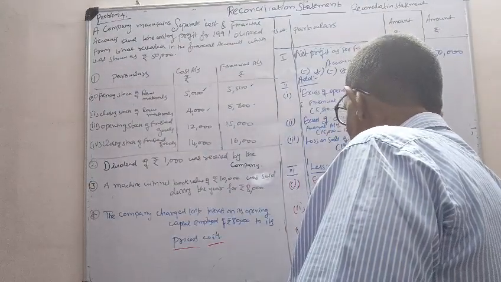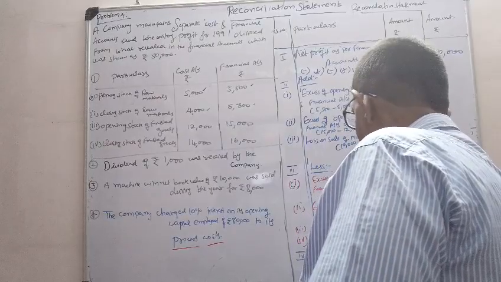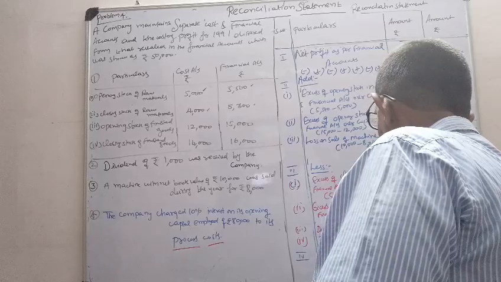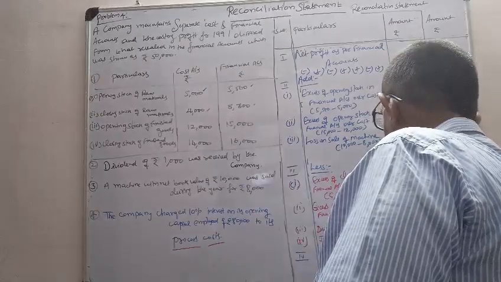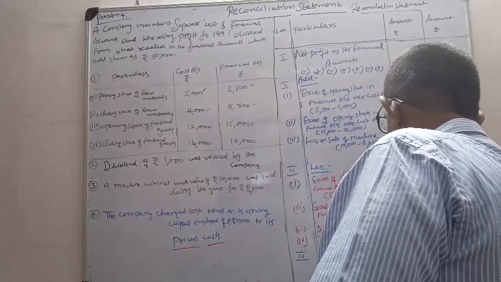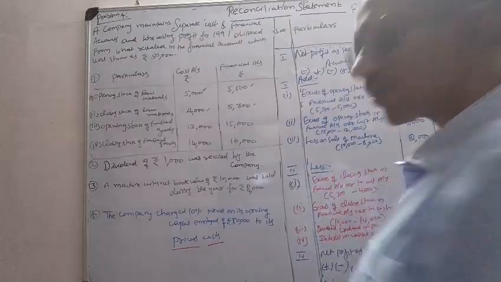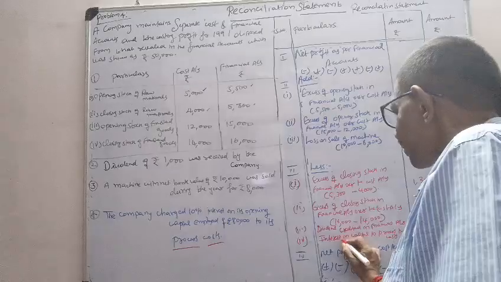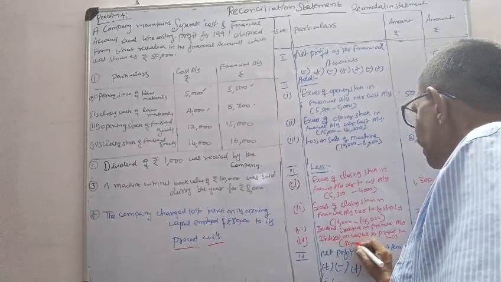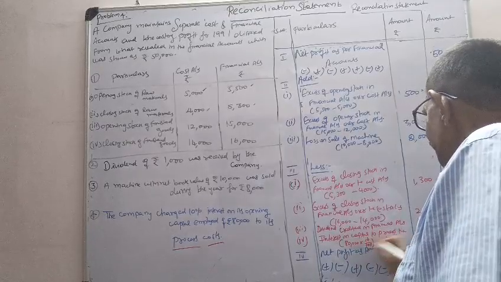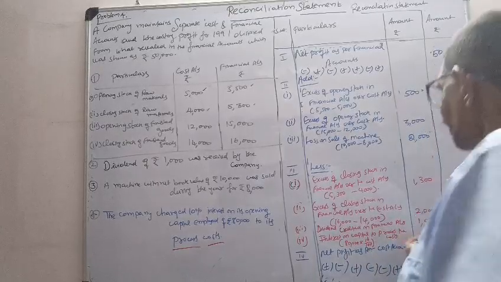Write it as interest on capital to process the cost. Here you can do the calculations. 80,000 into 10 by 100, that is 8,000. That's all. We have covered everything.